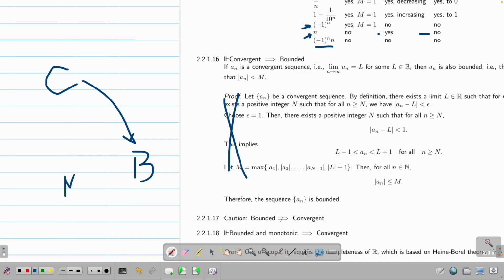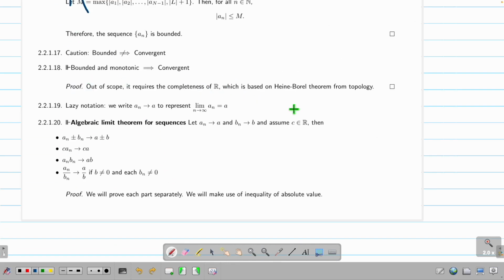So B and M, we can say is an N. Then that gives you this. Also, is convergence monotone? Not necessarily. Later you will see an example. Okay? Bounded and monotone implying convergence requires something from topology, which you don't know what the heck I'm talking about. So I'm saying this kind of stuff, sometimes you think it's common sense. No, it's not common sense. In the end, you need some crazy thing to prove some common sense.